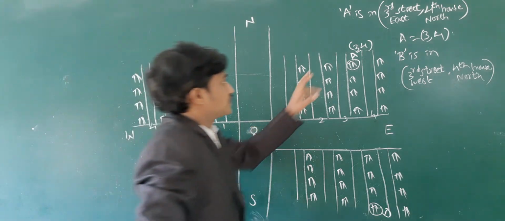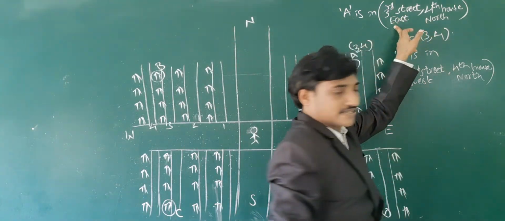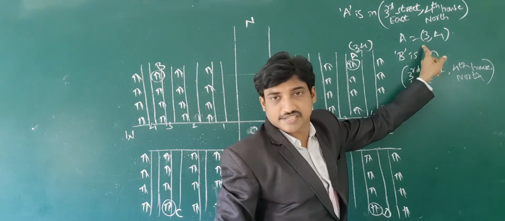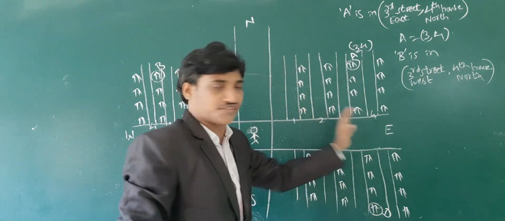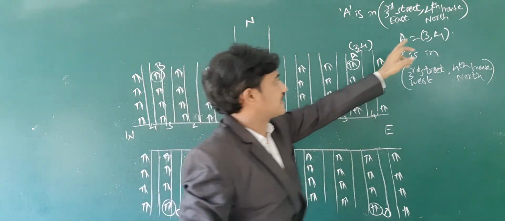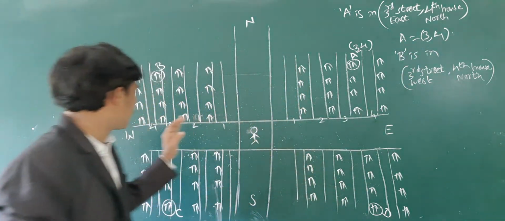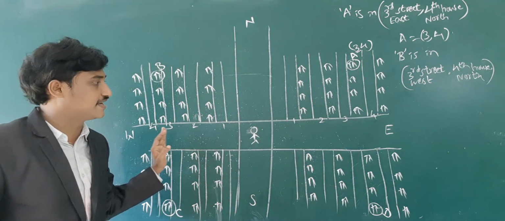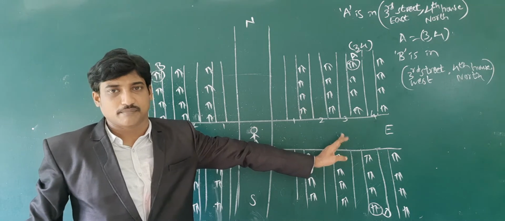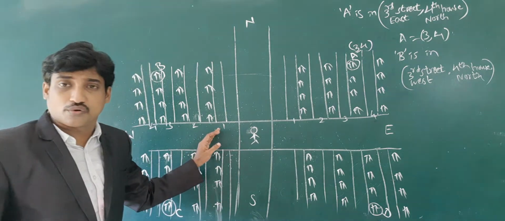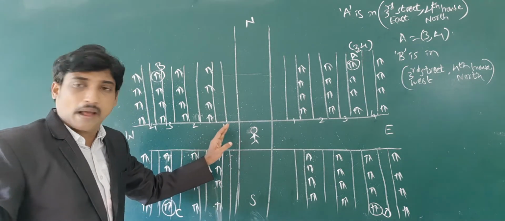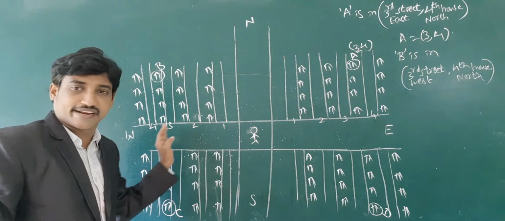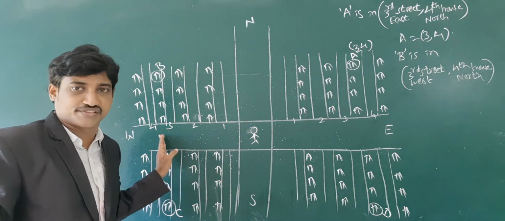Here, 3rd Street towards east is represented with plus 3. When it is in the west street, it is also 3rd Street, so to differentiate, I am taking the west direction with negative numbers.